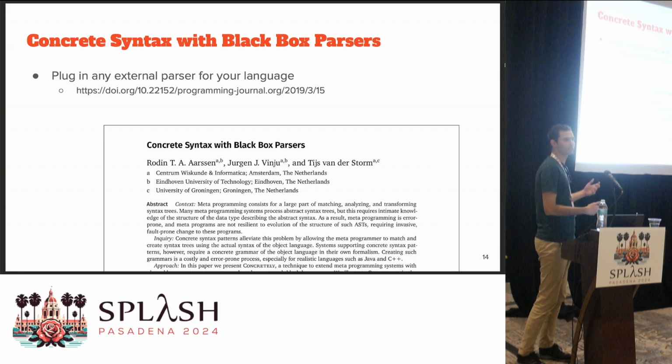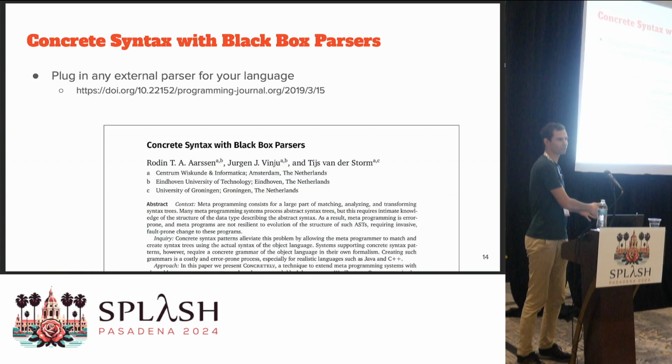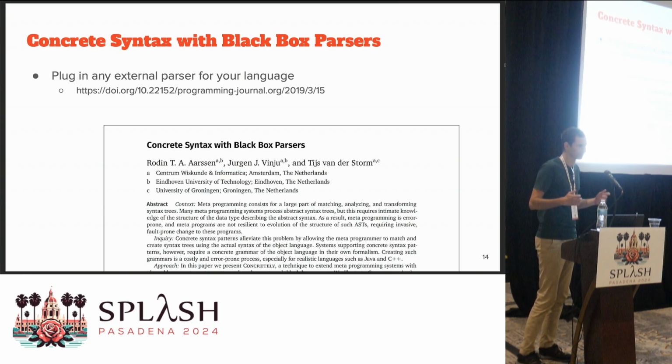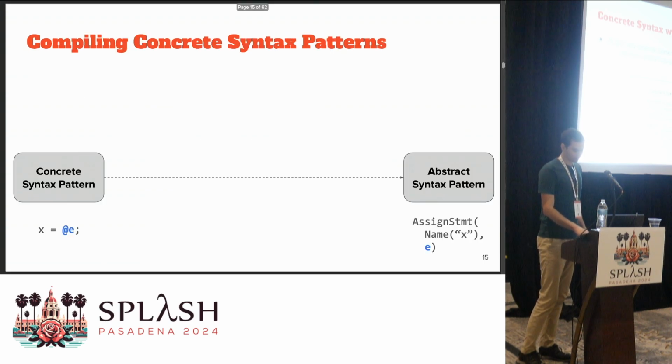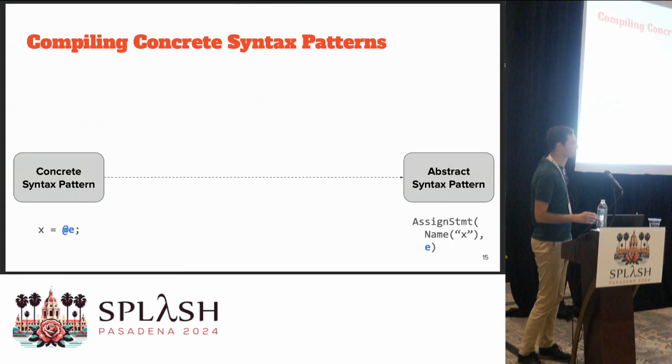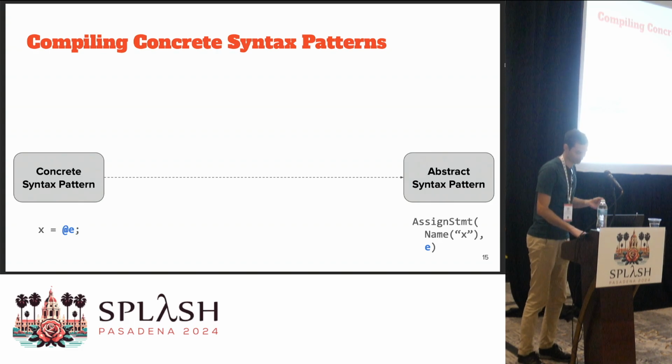And the idea, as I also mentioned in the introduction, is we're going to plug in some black box parser, and we're going to construct a compiler in such a way that it works with a black box parser. So again, the goal is, on the left-hand side, you have a concrete syntax pattern. On the right-hand side, we have an abstract syntax pattern. How do we get from left to right with just a black box parser?